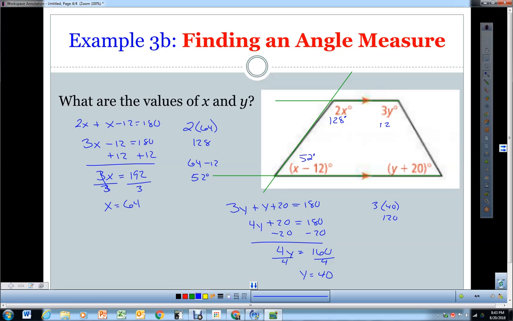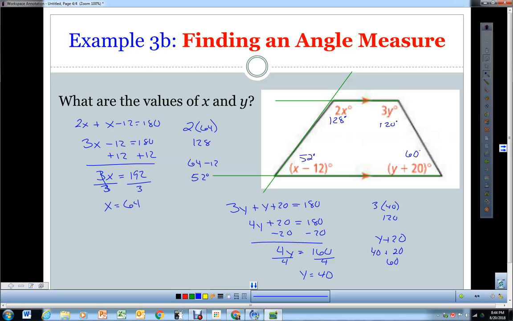So we're going to write down 120 here, and then for the y plus 20 down here, it's going to be 40 plus 20. That's going to give us 60. And you should be able to tell that, because if you subtracted 120 from 180, you would get 60 as well.